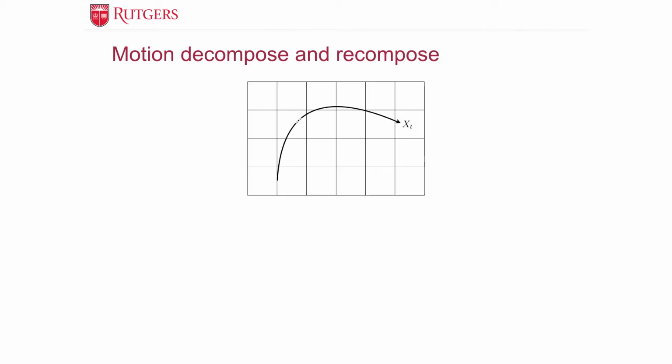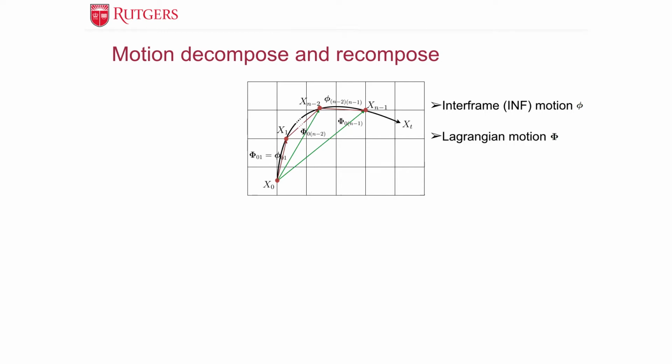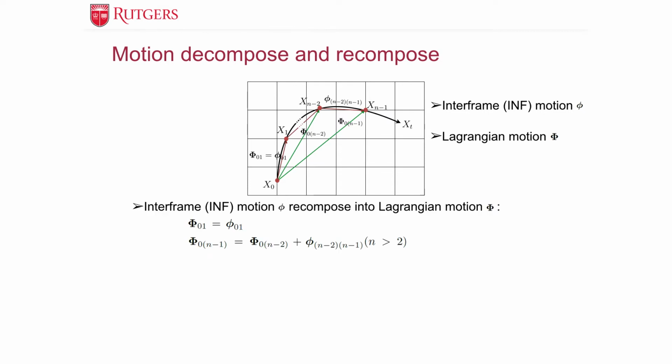We first introduce the concept of motion decomposition and recomposition. For a material point M, which moves from position x0 at time t0, we have its trajectory xt. In the image sequence, we only record the finite M positions. We call the motion between time interval delta t the inf motion, phi, and the motion between t0 and t-1 the Lagrange motion, capital phi. We can say that Lagrange motion is the sum of the related inf motions.